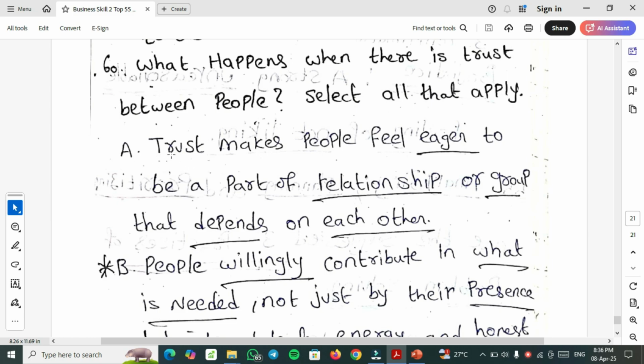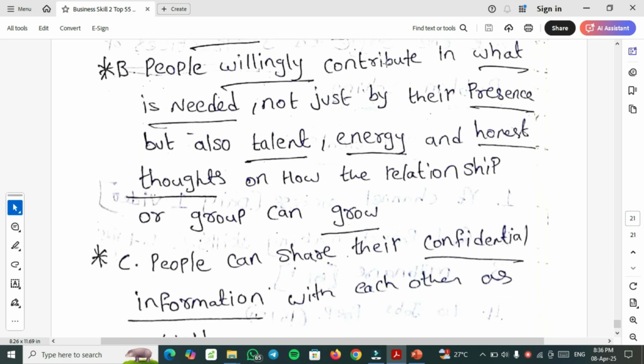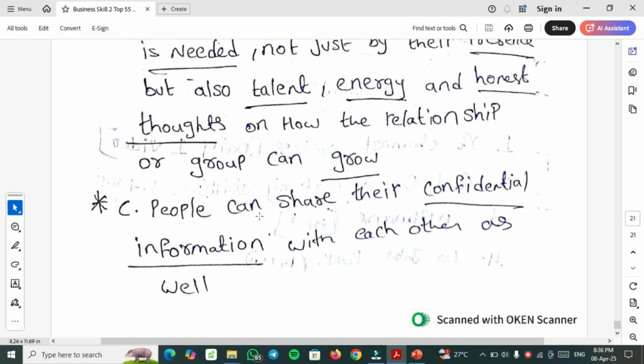So right options are: trust makes people feel eager to be a part of a relationship or group that depends on each other. Second right option, people willingly contribute what is needed, not just by their presence, but also talent, energy, and honest thoughts on how the relationship or group can grow. People can share their confidential information with each other as well if you have trust among the people.